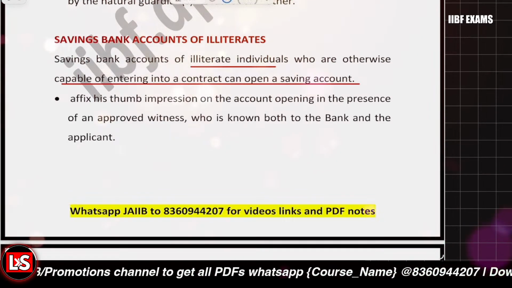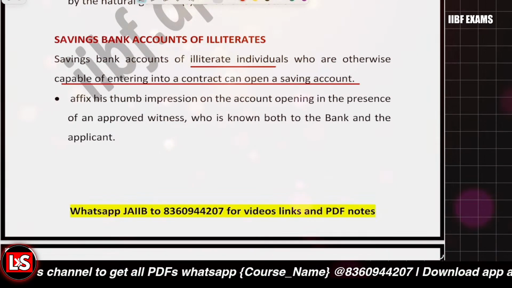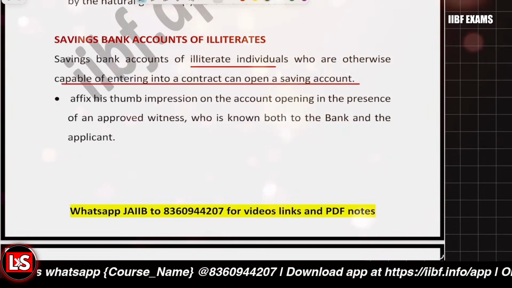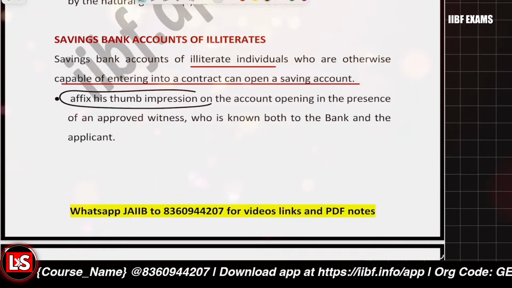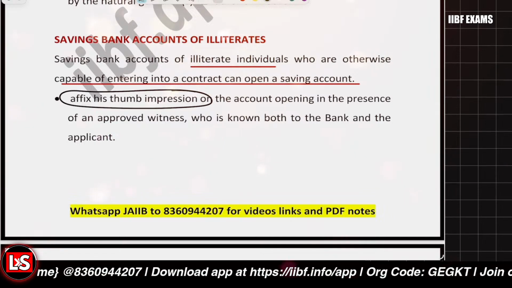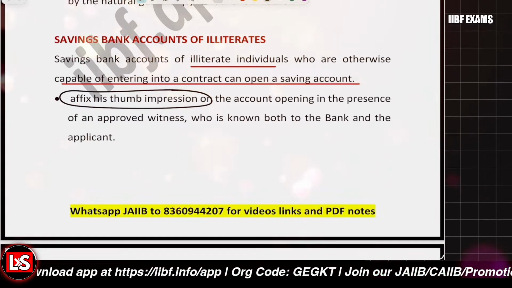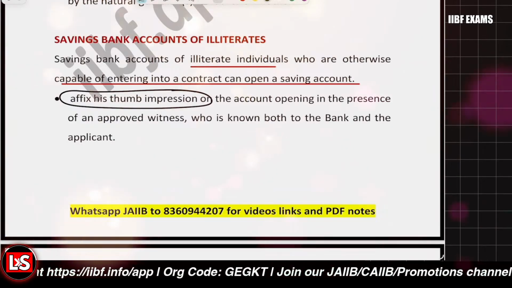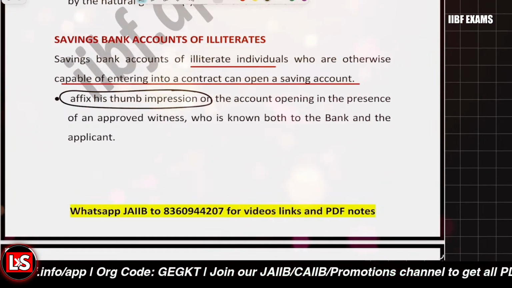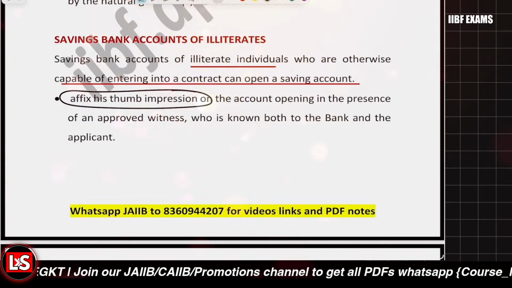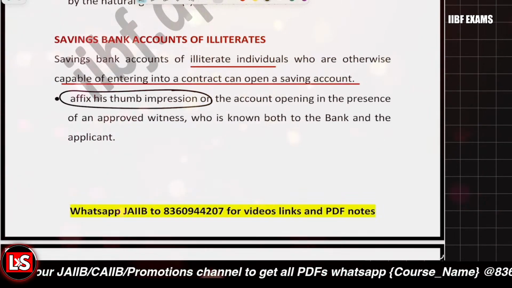Further, because they cannot read, they cannot do signatures. So they are to affix the thumb impression in the presence of the approved witness. And they are to visit in person to do the withdrawals. And what about the cheque facility available for them?